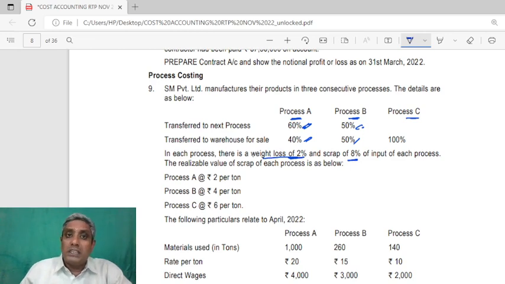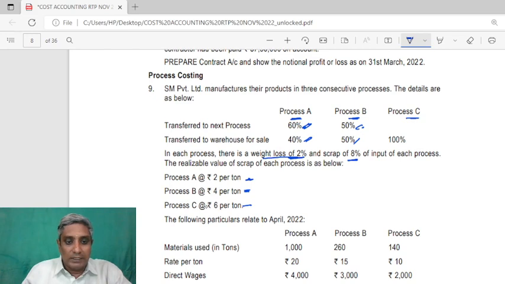So, total normal loss, if we calculate, is 10%. But for weight loss, we can't get a scrap value because there is nothing there. Weight has been lost, maybe due to time or evaporation or any other factor. Is it not? So, the realizable scrap value is 2 per ton, 4 per ton and 6 per ton.